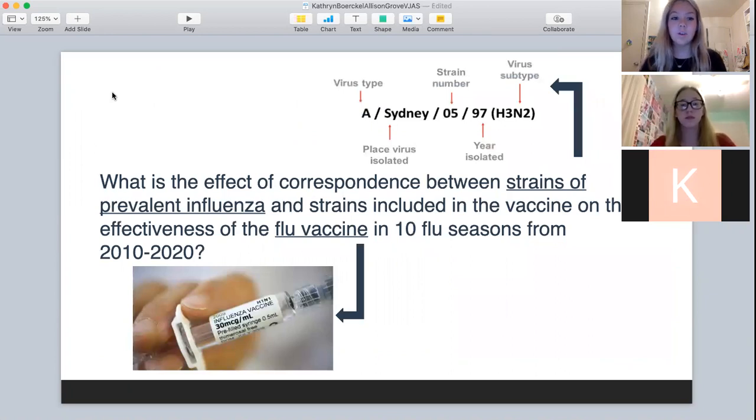The research question was, what is the effect of correspondence between strains of prevalent influenza and strains included in the vaccine on the effectiveness of the flu vaccine in 10 flu seasons from 2010 to 2020? And right here shows how flu strains are structured.